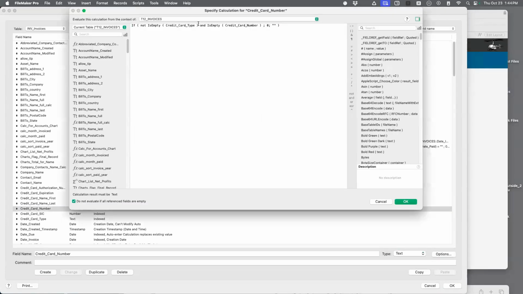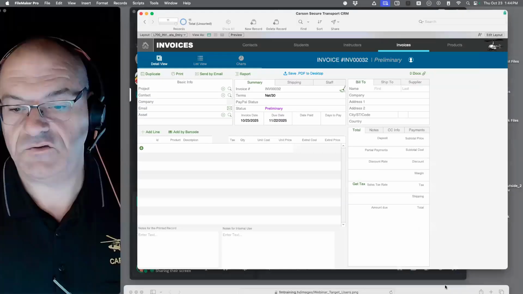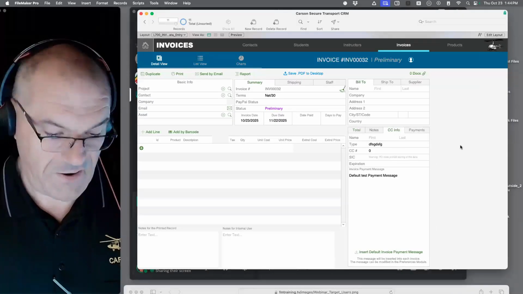So you could say if credit card type is equal to credit card type, I don't know. Credit card, that didn't work. Let me try that again. Credit card type, local paste. If it equals that and that is the other thing. I mean, would that even work? I have no idea. This is banging your head against the wall for fun in the afternoon on Thursday.